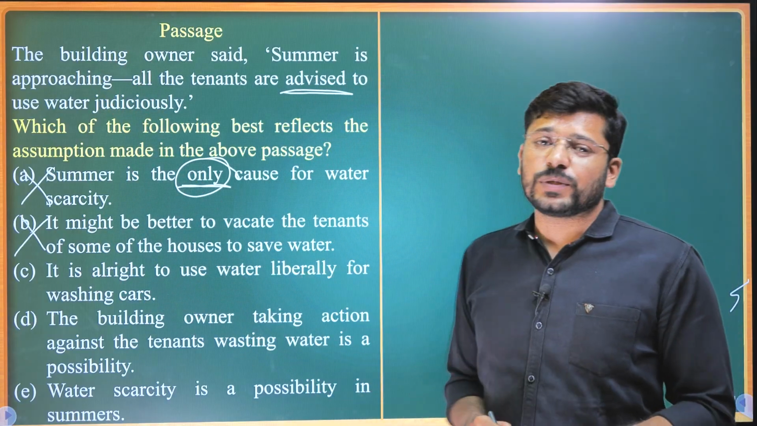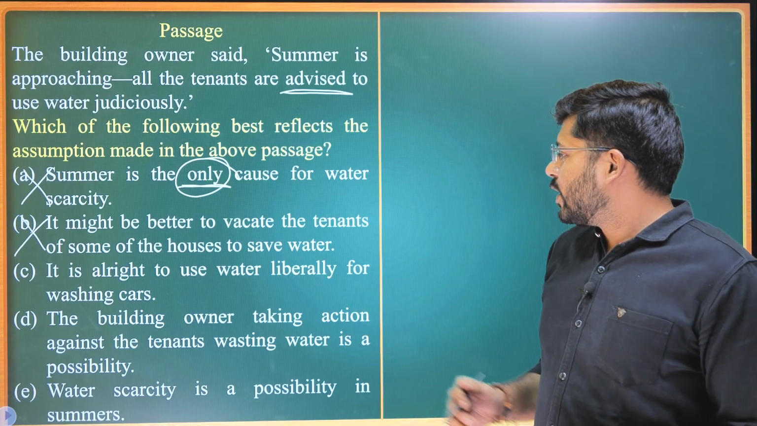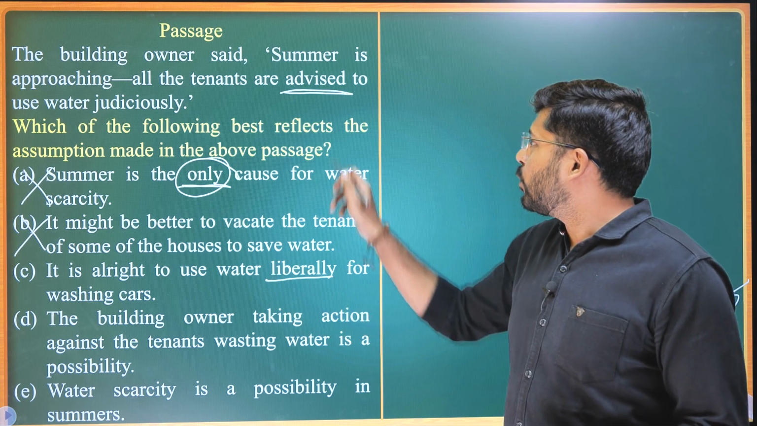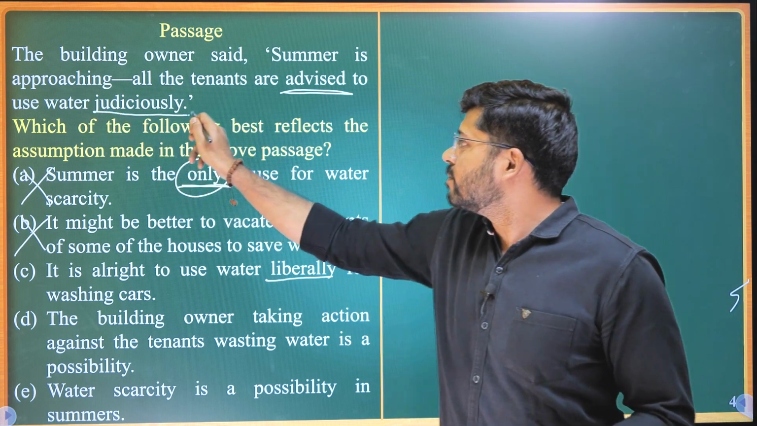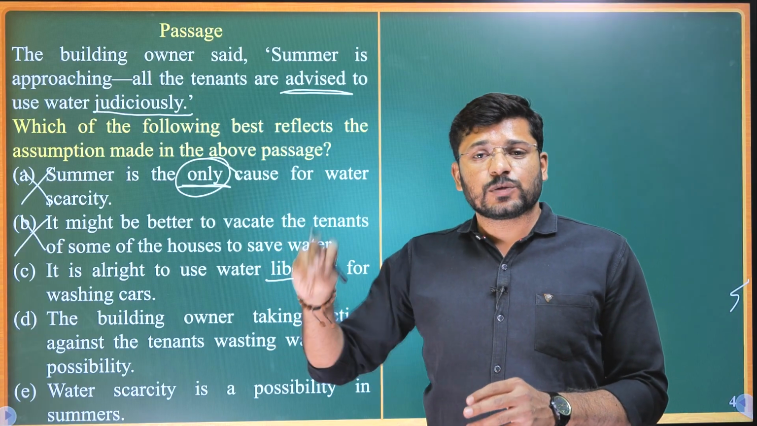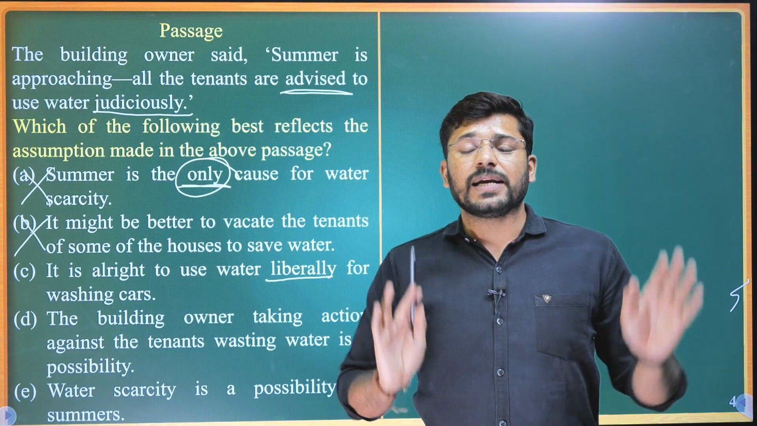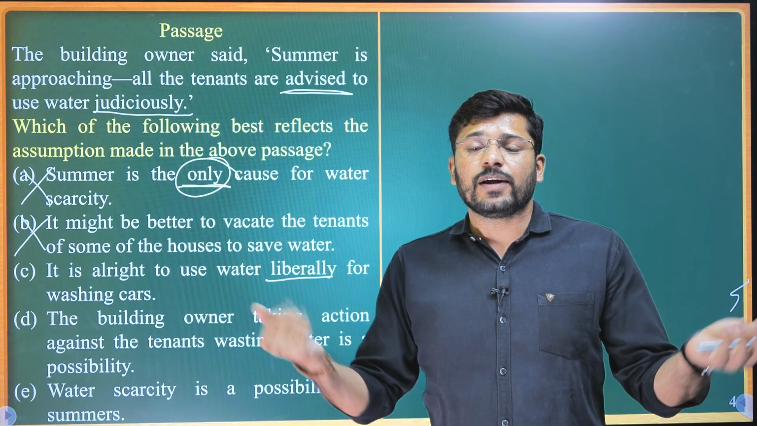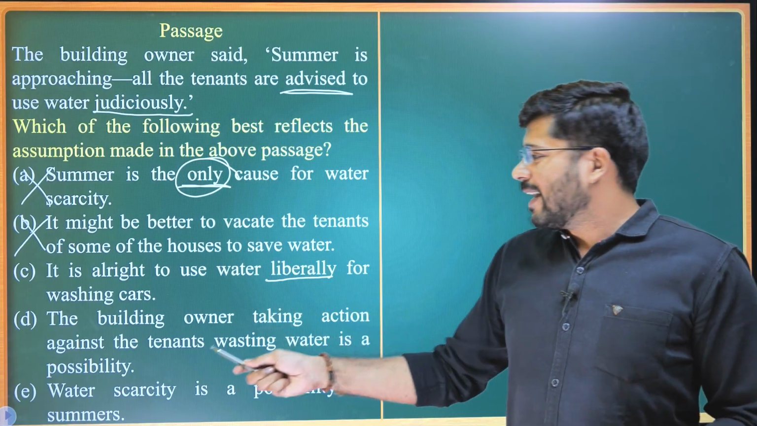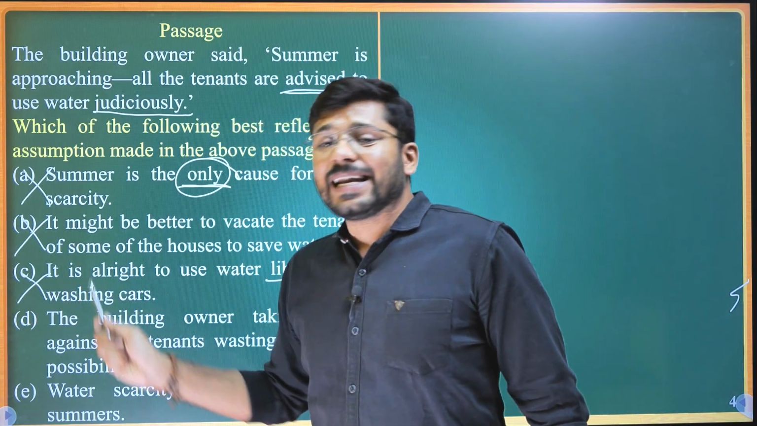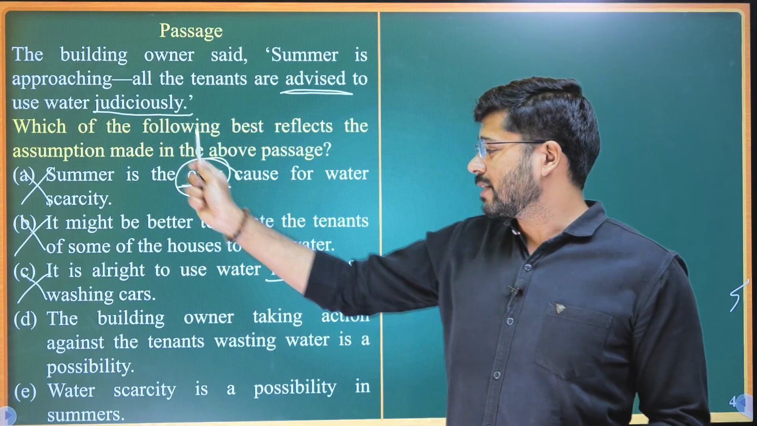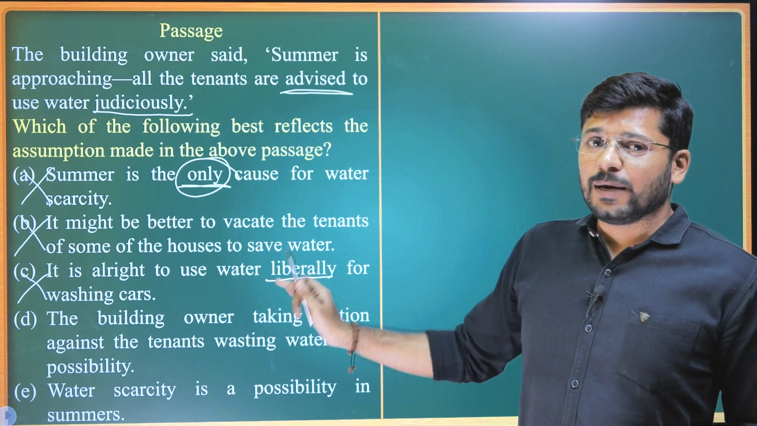Okay. Let's look at option C now. It is all right to use water liberally for washing cars. Liberally is the opposite of judiciously. So this option says that, even though the building owner says to use it judiciously, for washing cars we can use water freely because maybe cars are very important. No, we will eliminate this one because it is not in agreement with the content of the passage. The passage says judiciously, but this one says liberally. No, we will eliminate this one.